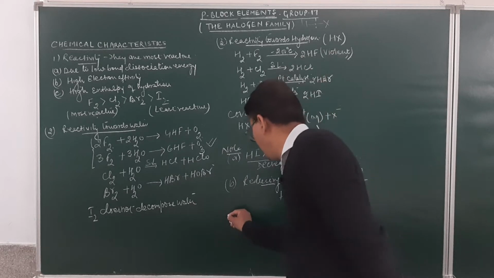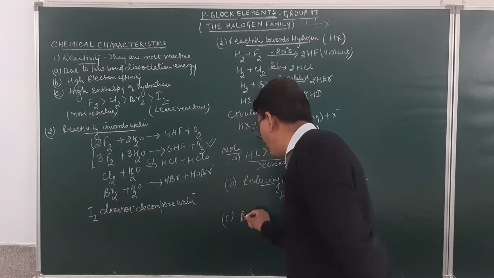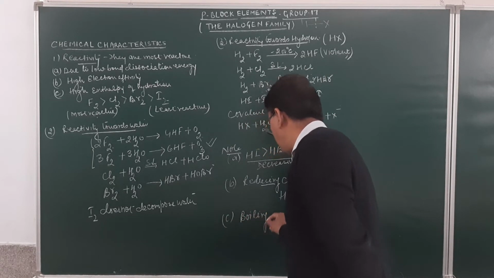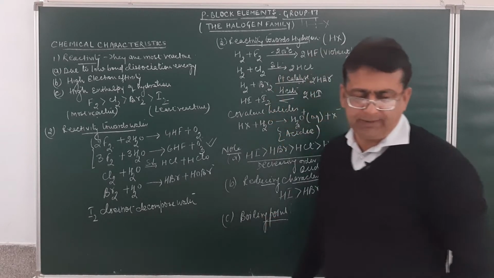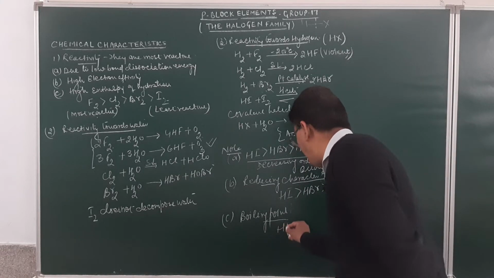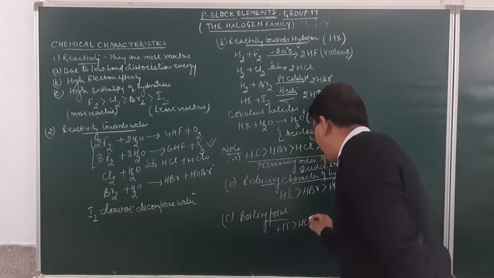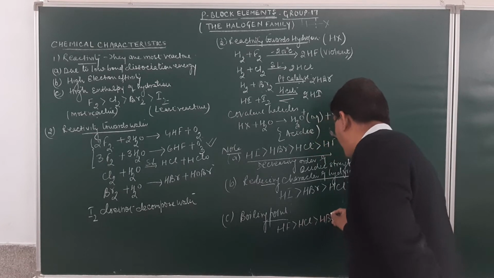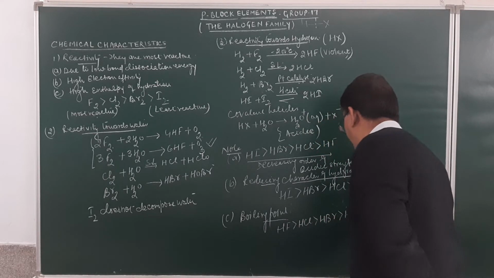Is it clear? Now the third is boiling point. Again, stronger the bond strength, more will be the boiling point. So the boiling point of hydrogen fluoride will be more as compared to HCl, as compared to HBr, which again will be more as compared to HI.